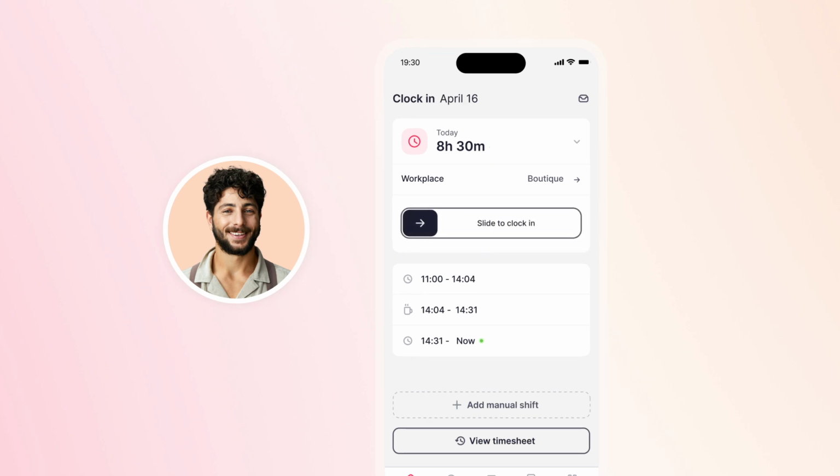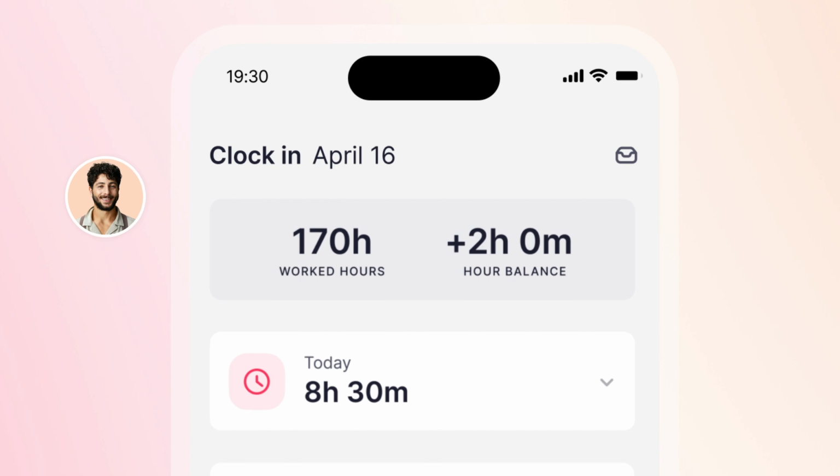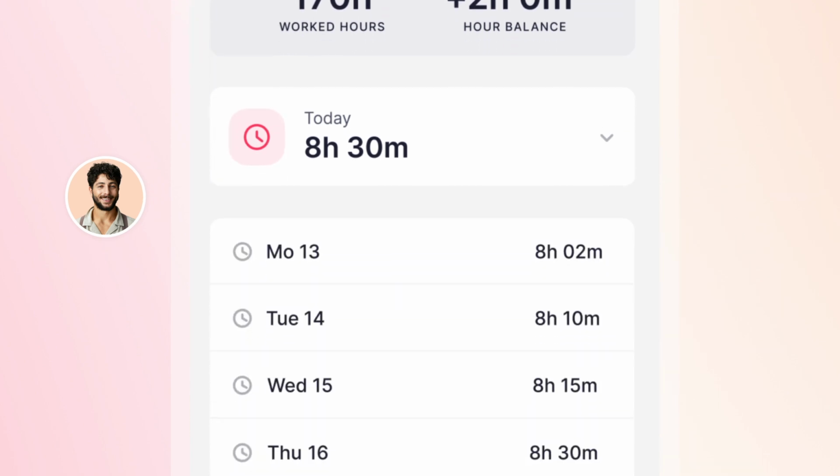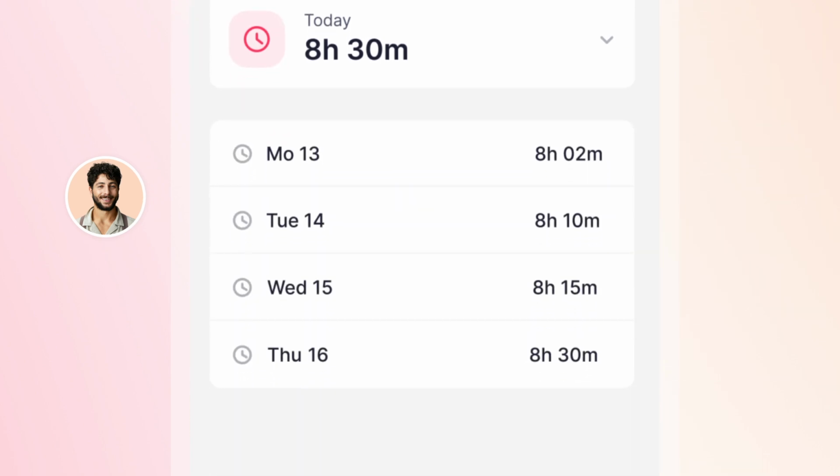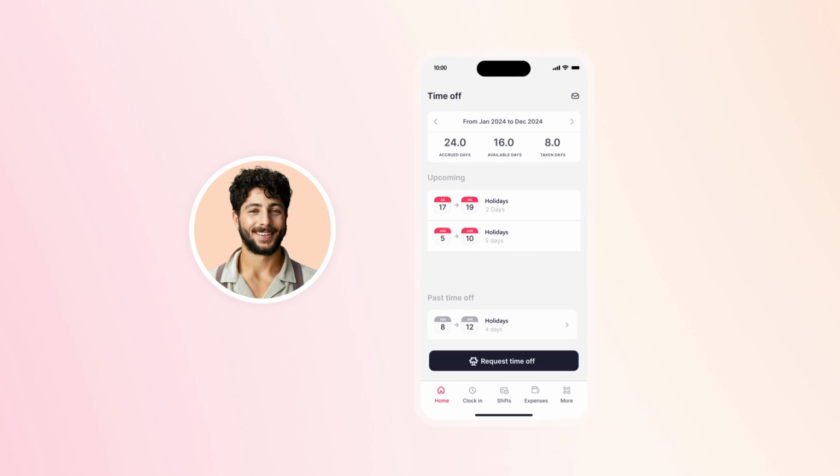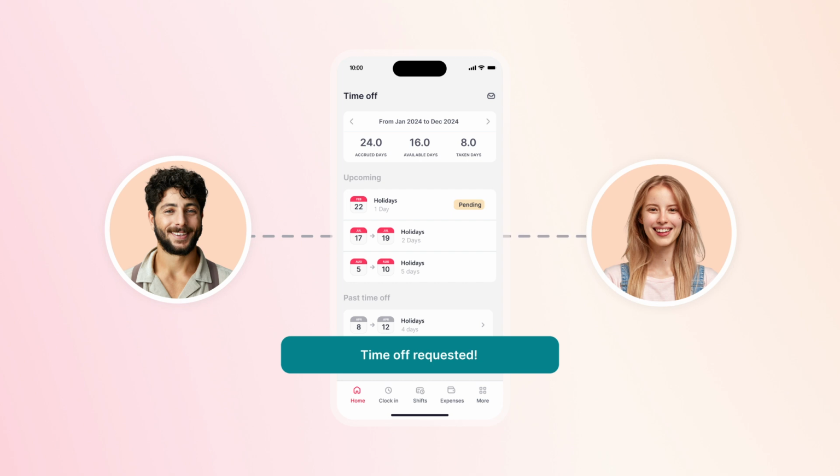Peter worked a little longer today, but that's not an issue at all. Overtime is visible in his dashboard and can also be taken as time off in lieu, depending on the guidelines. Requesting absences overall couldn't be easier. With just a few clicks on his smartphone, Peter's requests are sent to Emma, who can approve them in a